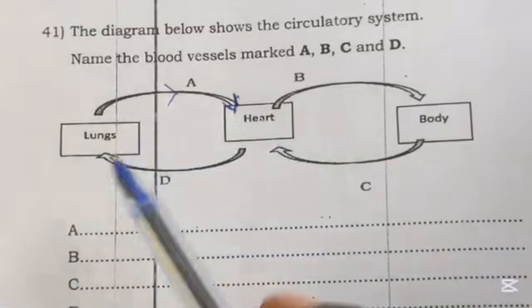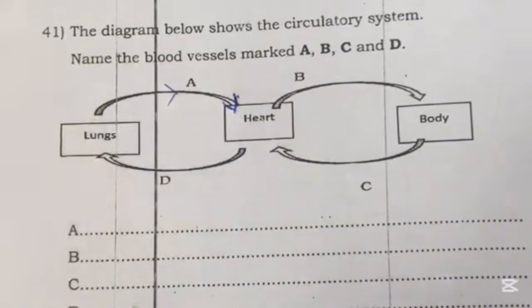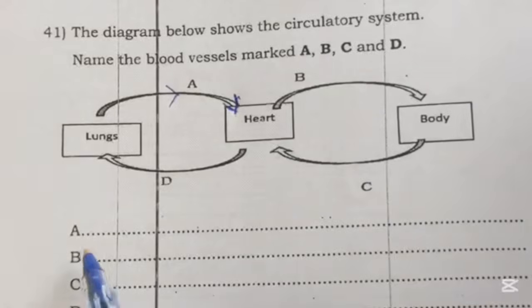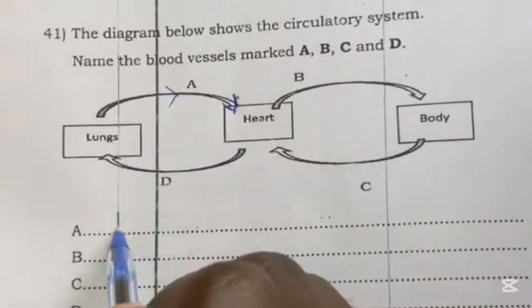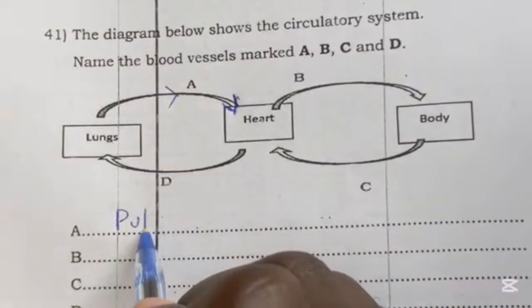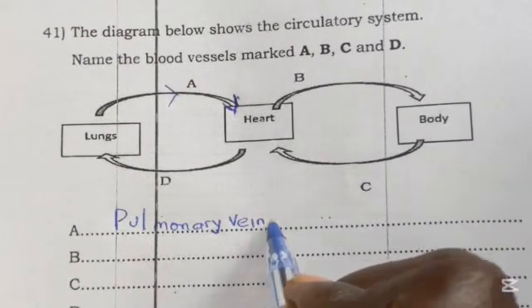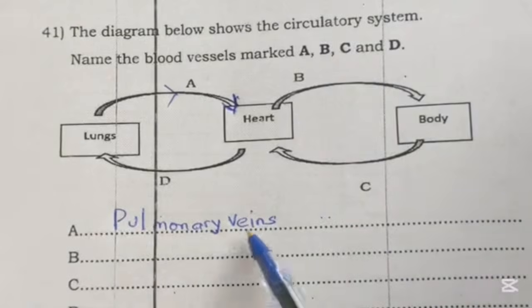And in this process, where we have blood from lungs to heart, the blood vessels that carry this blood we call pulmonary veins.